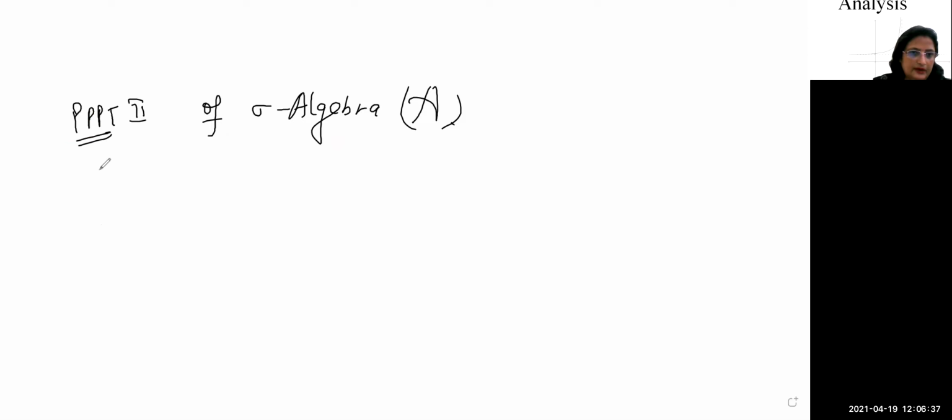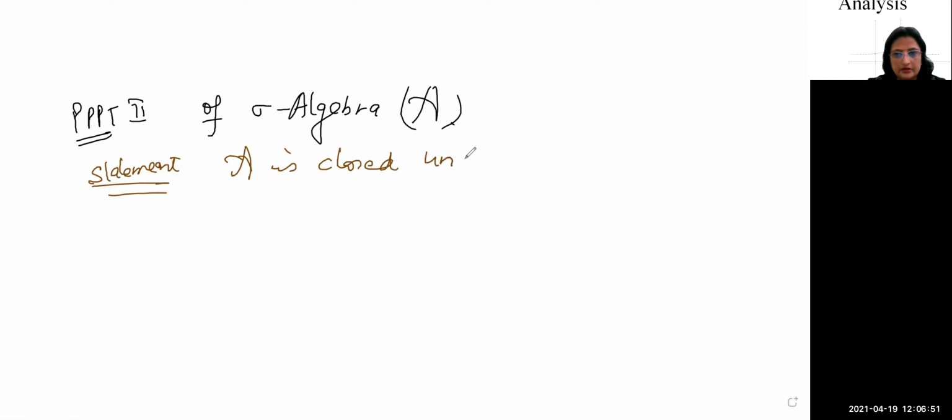So the statement is: what is the collection A? The name of the collection A is sigma algebra. Sigma algebra is closed under countable intersection.